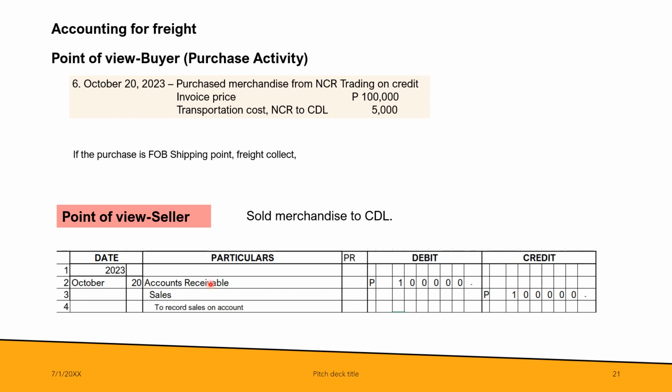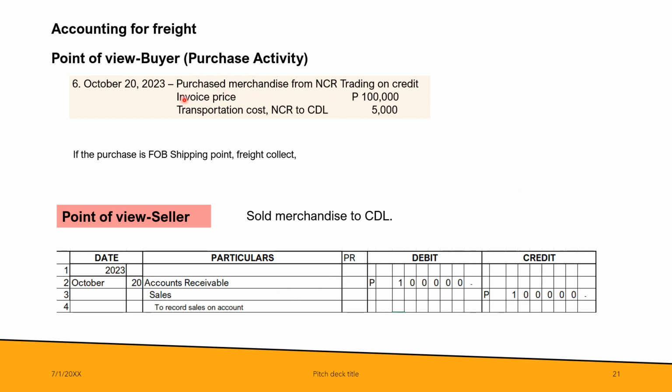Since the invoice price is 100,000 and the transportation amount is 5,000 and the shipping term is FOB shipping point, meaning the buyer should shoulder the transportation cost and it's also the buyer who pays the shipper, in the books of the seller that will be ignored. So you will only record debit accounts receivable 100,000 and credit sales 100,000.